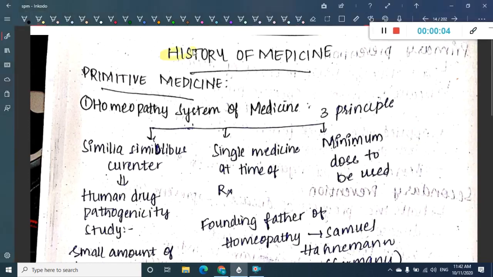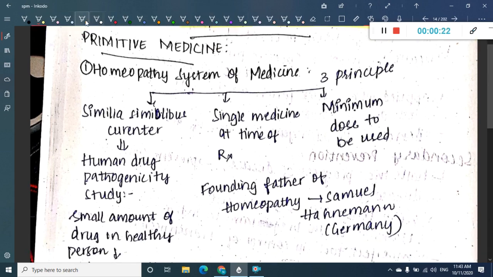In this chapter, let us now learn about the history of medicine. This is the first chapter in SPM where we are going to learn just a history and some one-liners. All these notes are just the one-liners in SPM. So, first we will have to see what is primitive medicine. Primitive medicine mainly includes different theories of medicine.